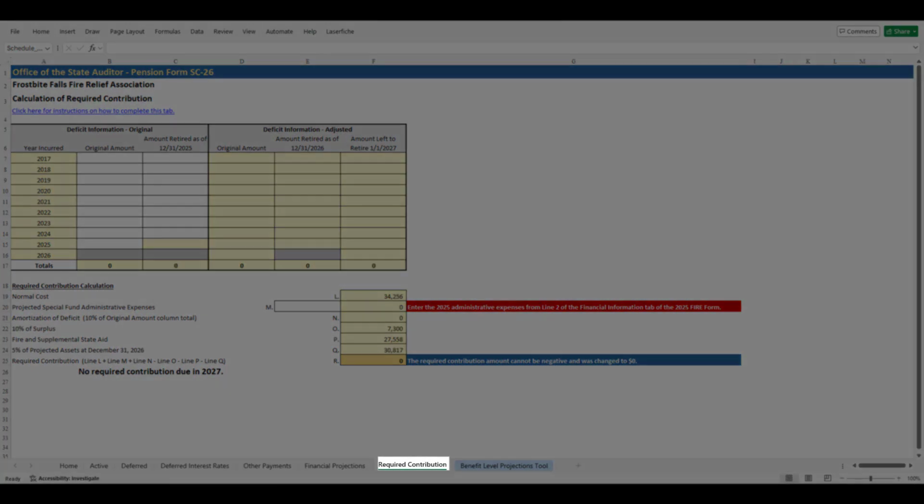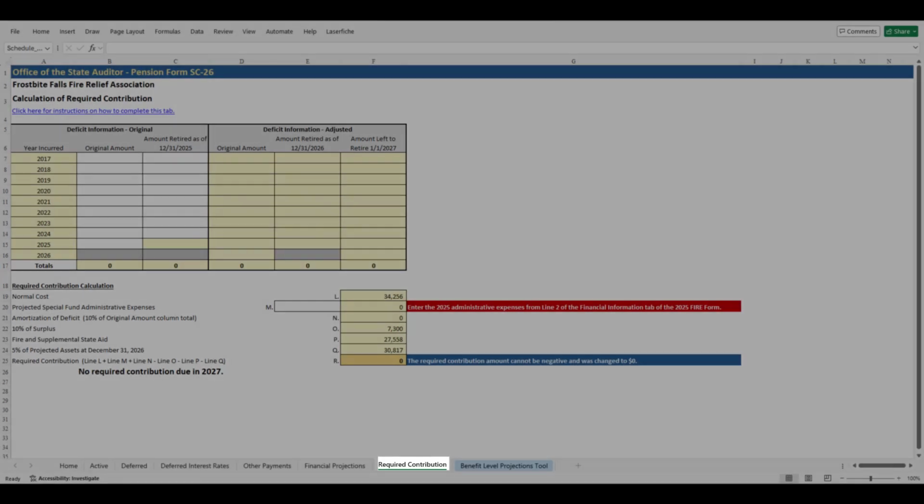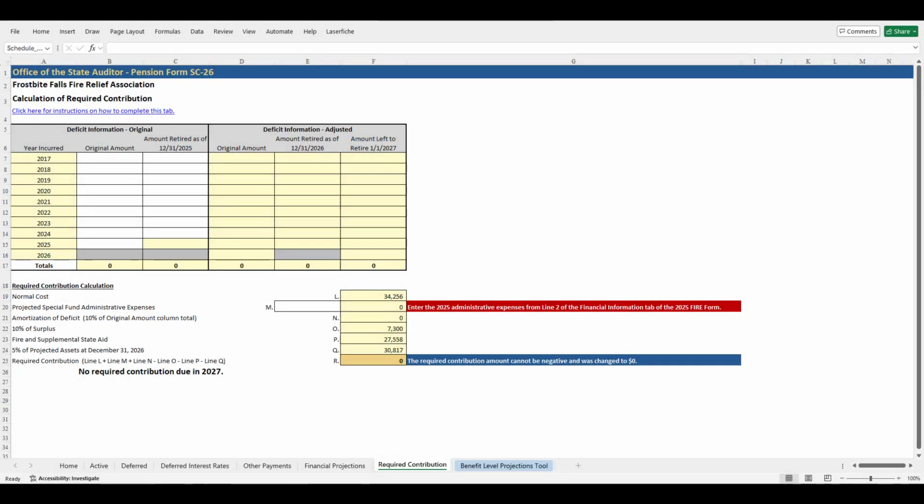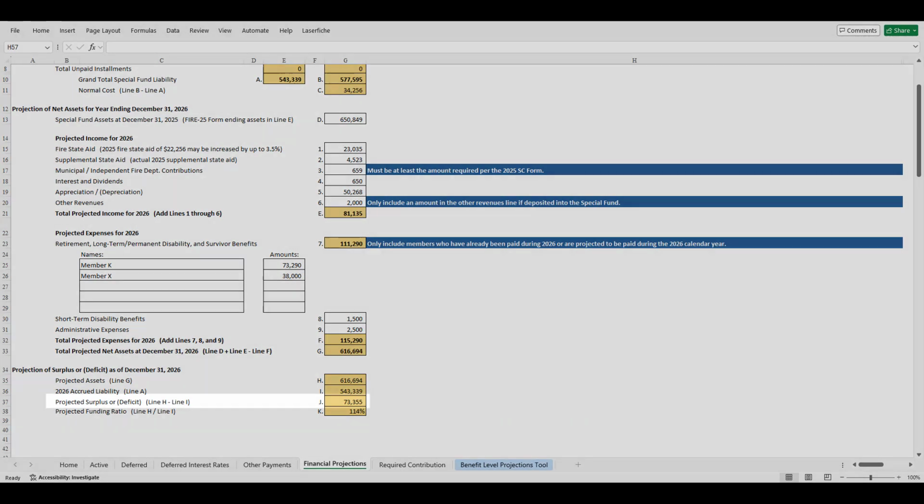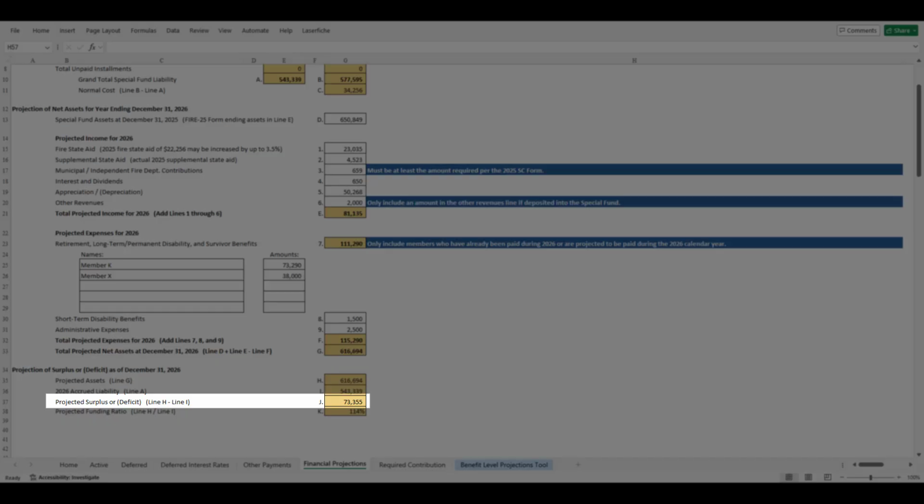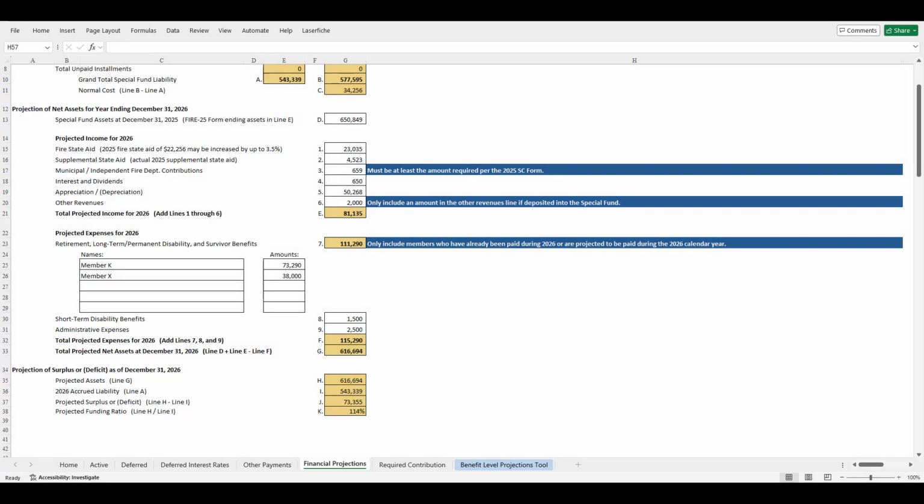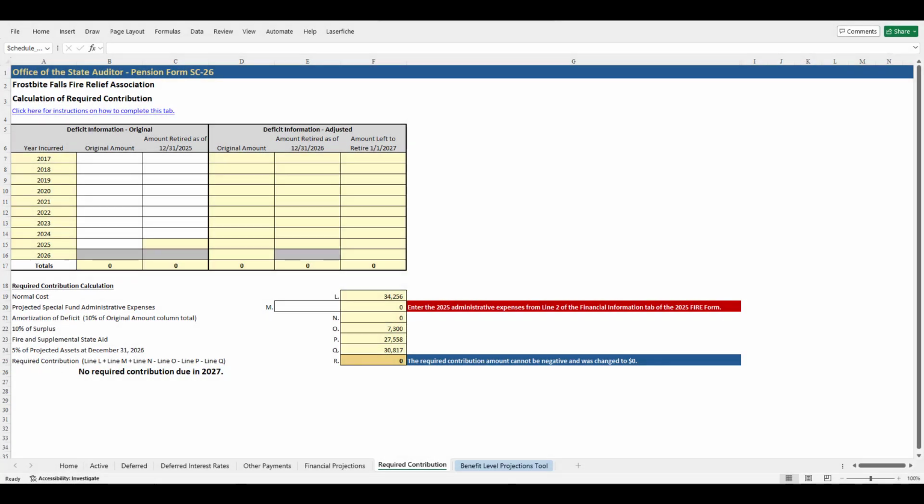Let's now review the Required Contribution tab. The purpose of the Required Contribution tab is to determine the amount of any contribution required to be paid to the Relief Association for the following calendar year. Begin by determining if the Relief Association has a surplus or deficit by looking back to line J on the Financial Projections tab. If the amount in line J is positive, the Relief Association has a surplus and can proceed to line M of the form. If line J is negative, the Relief Association has a deficit, and the deficit amortization table will need to be completed.